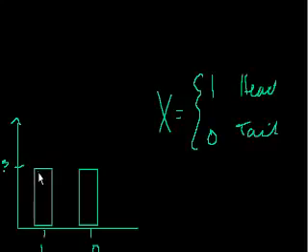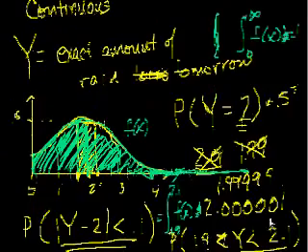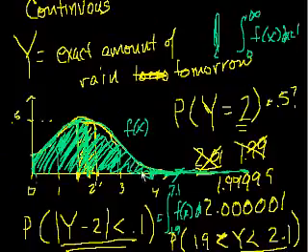So it's important to realize that for a discrete random variable, the probabilities in a probability distribution function all have to add up to 1. It's 0.5 plus 0.5. And in the continuous case, the area under the probability density function also has to be equal to 1.